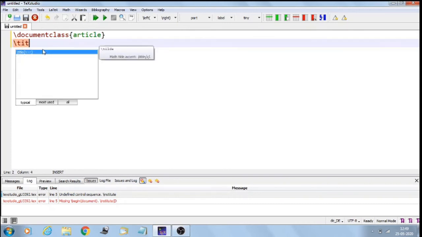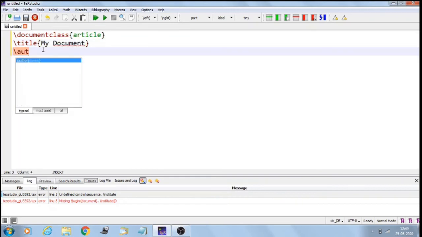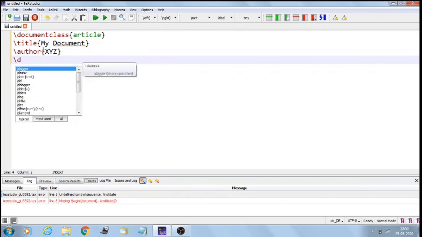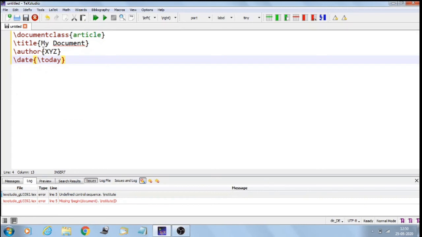So \title, say My Document. Then the author's name, \author, followed by the date, \date. I can mention it as \today, so that is going to make today's date appear in my document. Or I can specify my date, say 25th of May 2020.